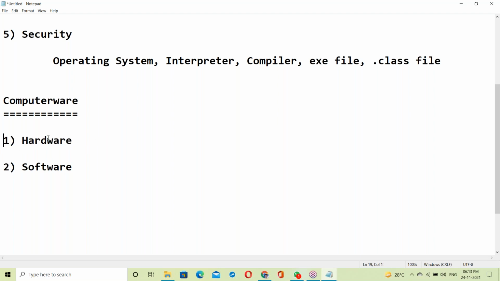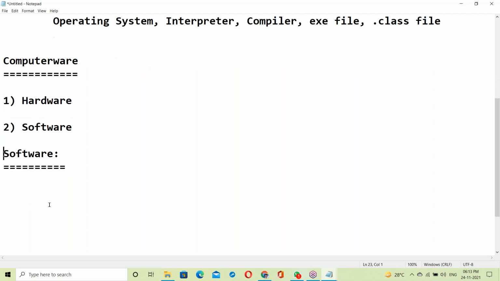But this is not our part. We are software engineers, right? So our part is software. Let us see about software here. So what is software? We are the software engineers.